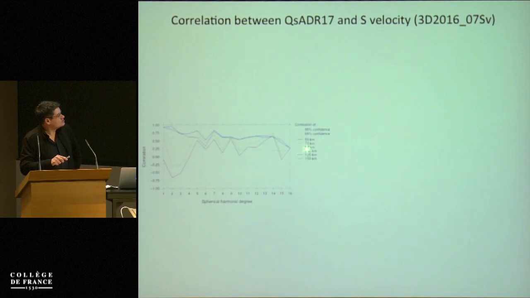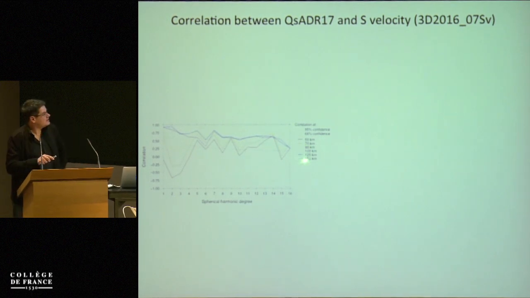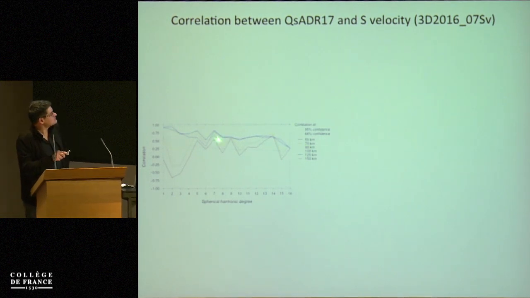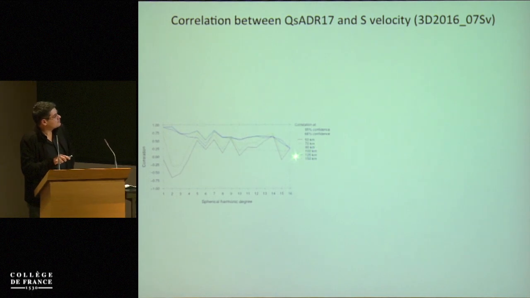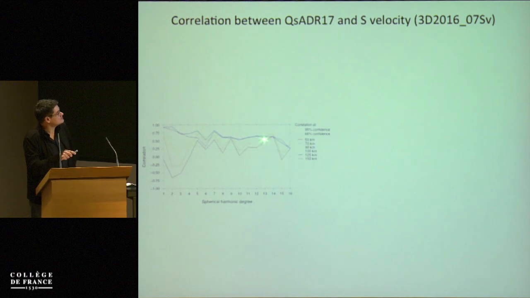And the lower colors, I'm not sure if you see well here, but there are three curves, correspond to depths between 100 and 150 kilometers. And you see that the correlation is very good at this depth. Okay, so there is a common component in both signals. But if we look at 50, 70, and 90 kilometers depth, for very low spherical harmonic degrees, we have an anti-correlation that starts to disappear between 90 and 100 kilometers.